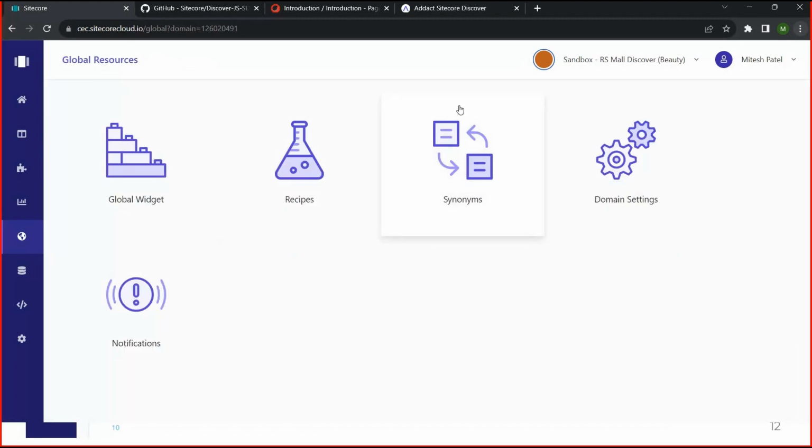Synonyms, in our case, in keyword synonyms, if you want to add them, like someone searches different words and you want to show the different products, you can add the synonyms. Domain settings and notifications, these are for the admin part, for configuring the domain for our websites, so we can use this one.